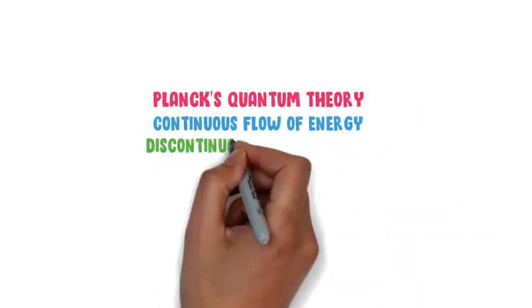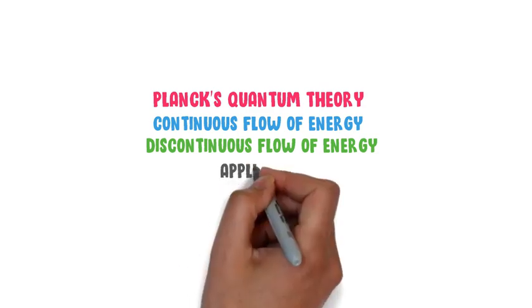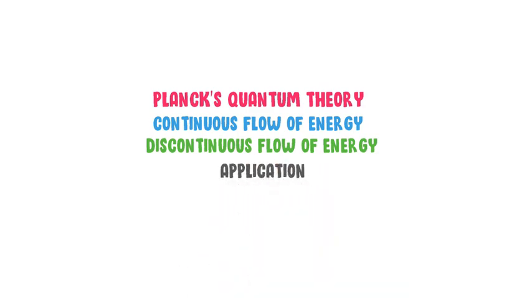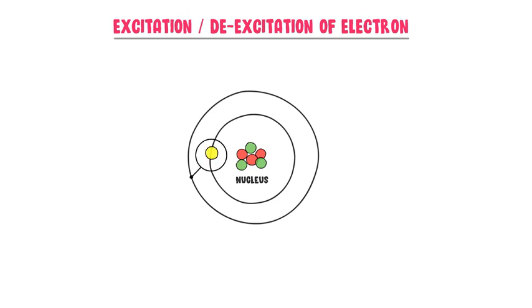Planck's quantum theory, the concept of continuous and discontinuous flow of energy, and applications of Planck's quantum theory. Firstly, let me teach you the concept of excitation and de-excitation of an electron. Let's consider an atom. Let this electron be present in the first energy level.